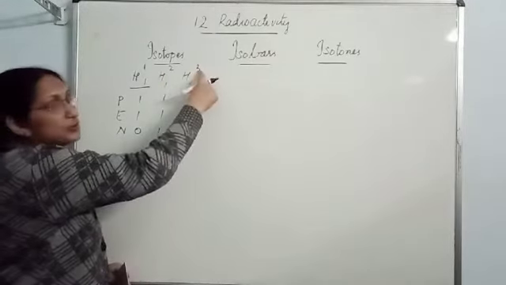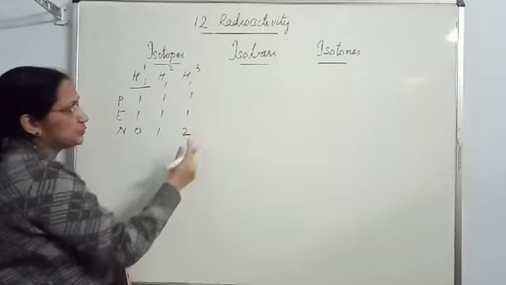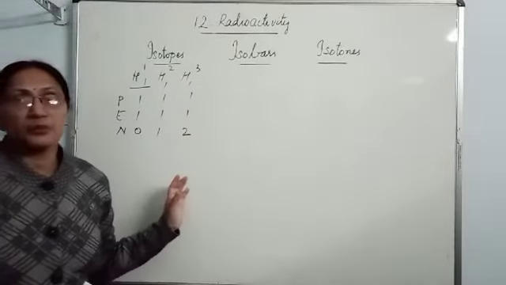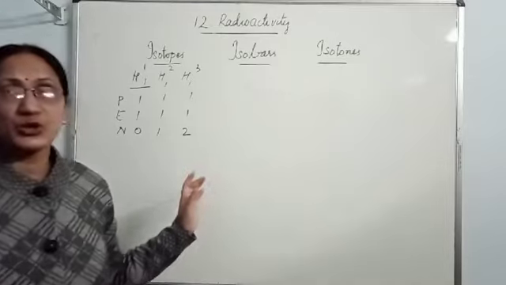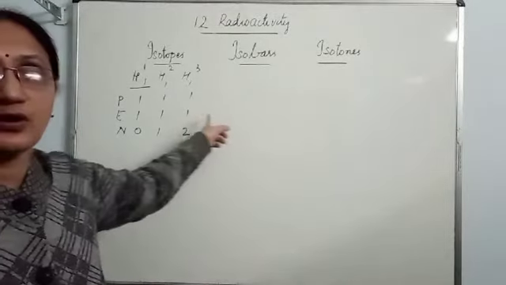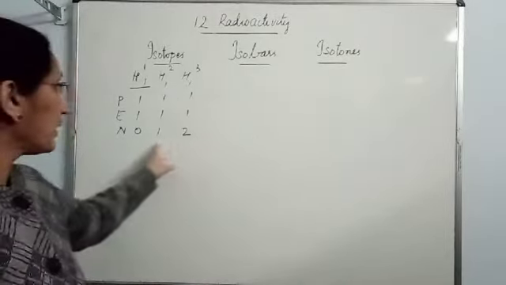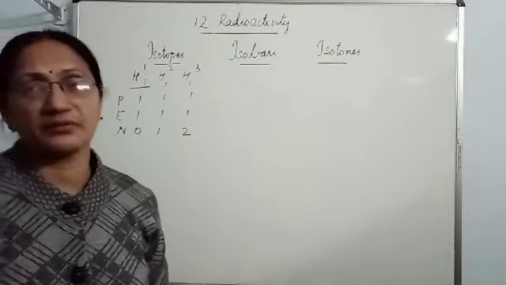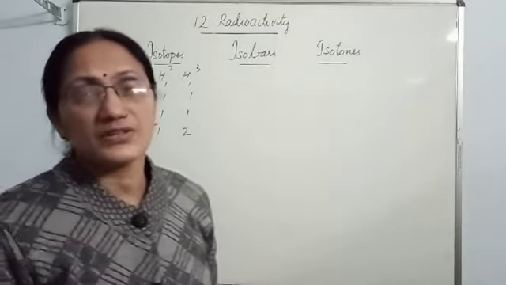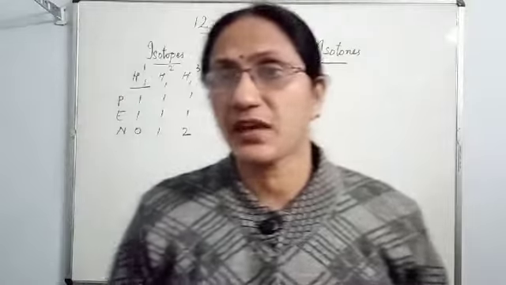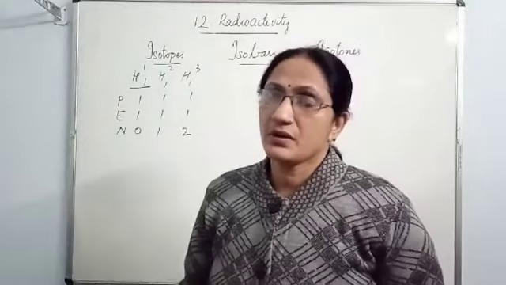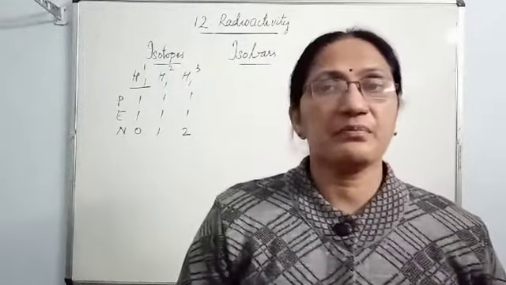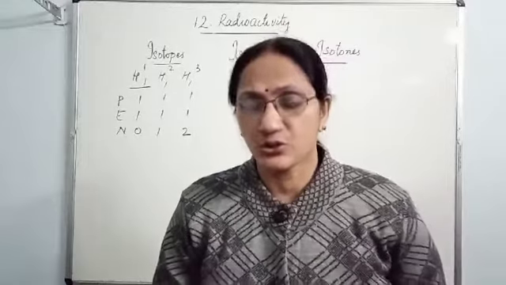Here the number of neutrons is 3 minus 1, 2. So an important point to remember: in isotopes, the number of protons and electrons are equal but the neutron number is different. These types of atoms of the same element having the same atomic number but different mass number are called isotopes.